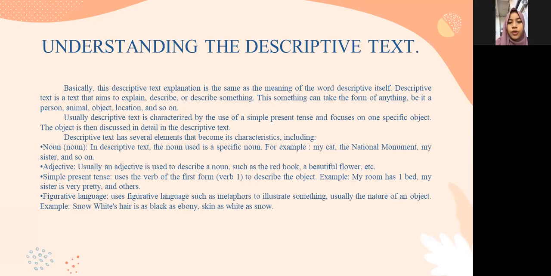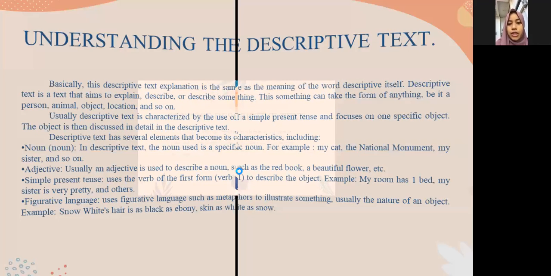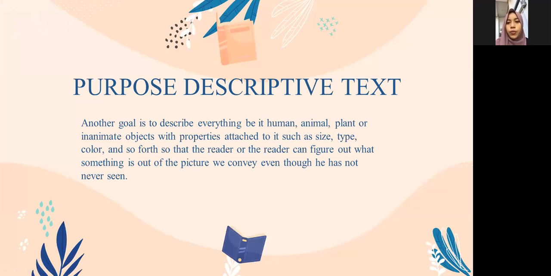Number 4, figurative language. Use figurative language such as metaphors to illustrate something, usually the nature of an object. Example, Snow White's hair is black as ebony, skin white as snow. Purpose of descriptive text.